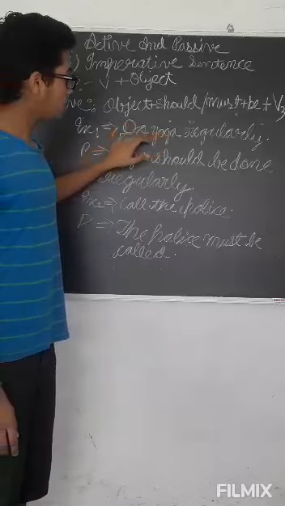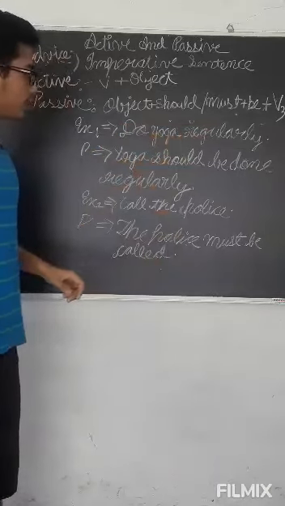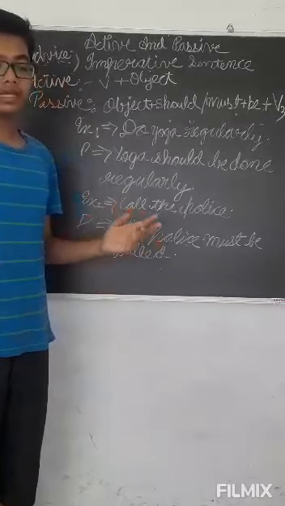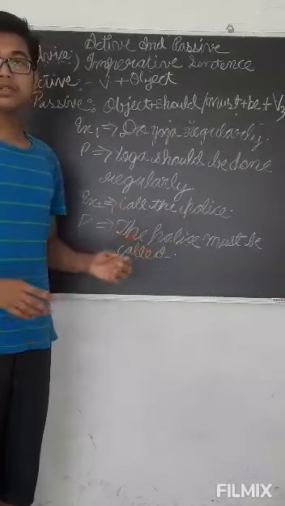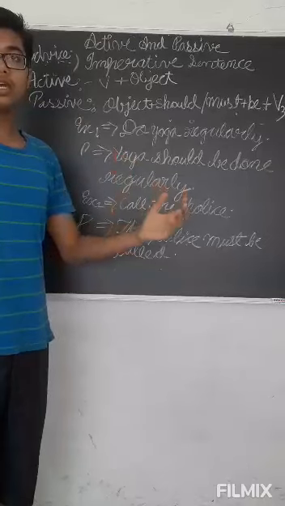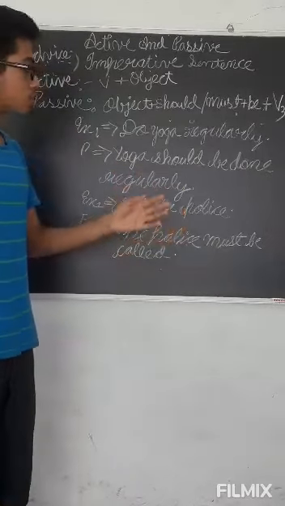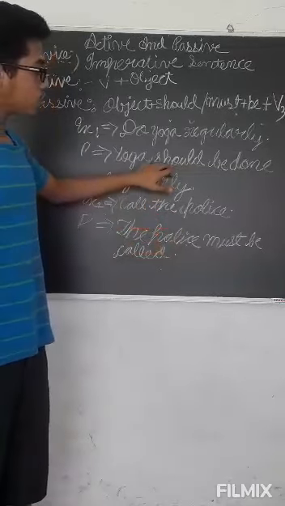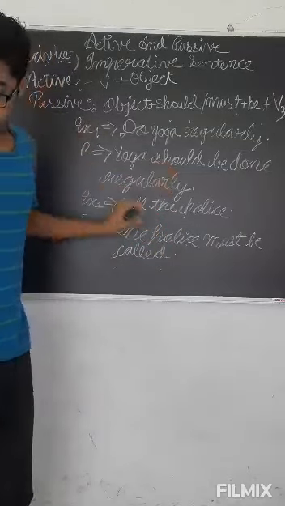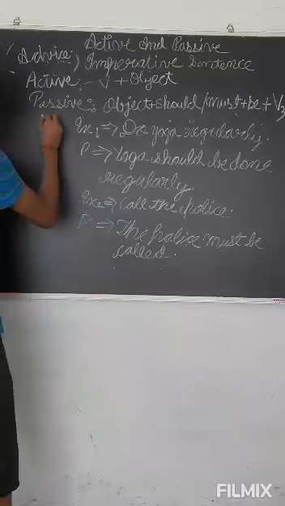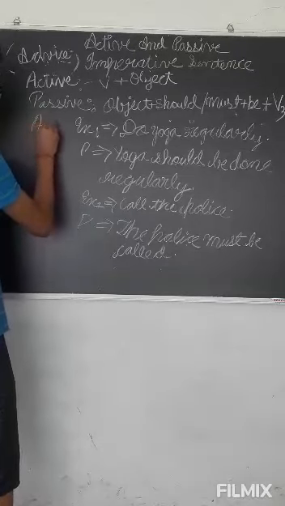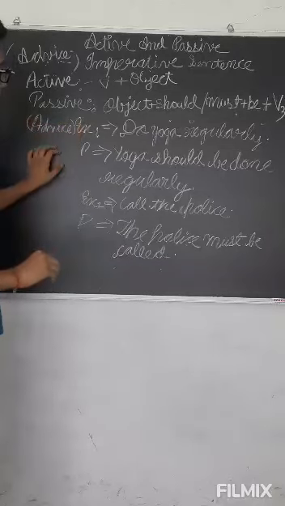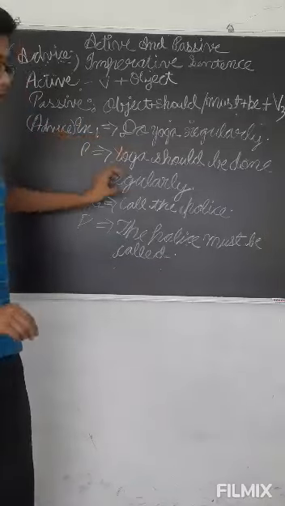Do yoga exercise regularly. Here, someone is saying to do yoga exercise regularly, so we will say this only to someone very close to us. Who is closer to us, we will say to them only. So we are writing should. So it is an advice. Okay, this is an example of advice of active voice.